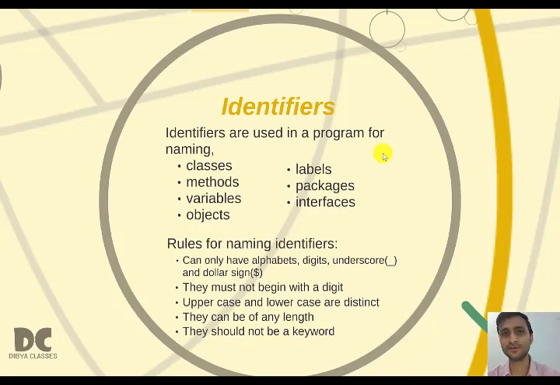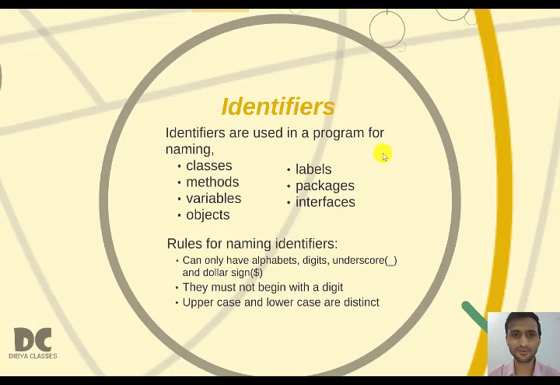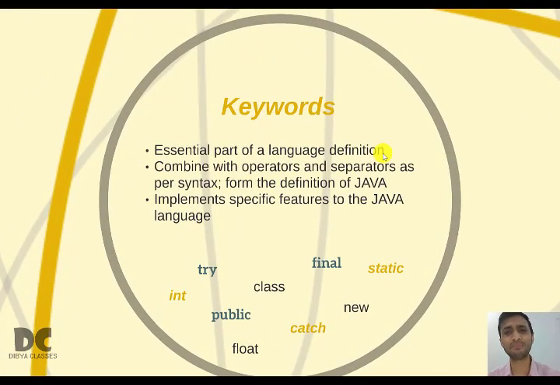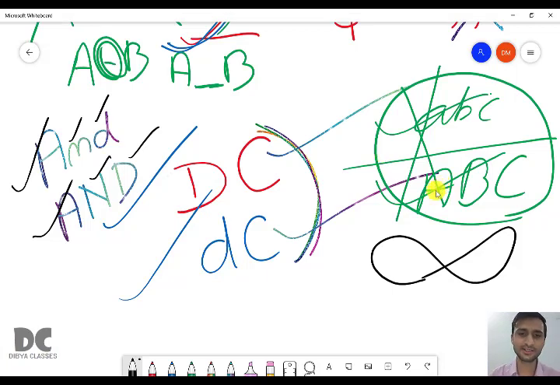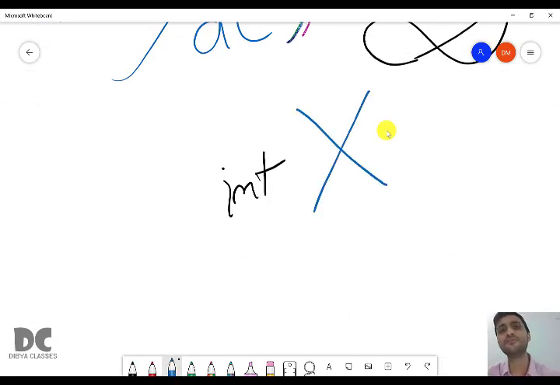And they should not be a keyword. So in the last example, you can see I mentioned few keywords: try, int, public, float, class, final, static, new, catch. Okay, you cannot use these keywords as identifier name. For example, someone writes an identifier name as int. So this is wrong because it is a keyword.